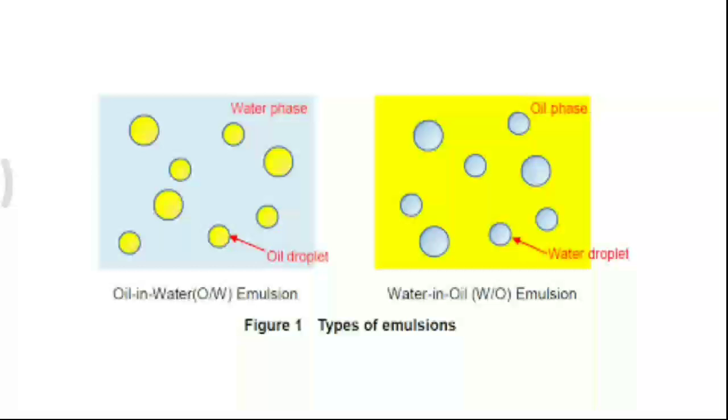These two pictures represent two different types of emulsions. In the first picture, the dispersion medium is water, while in the second picture, the dispersion medium is oil. In the first picture, the oil droplets are dispersed in water. So this is an example of an oil in water emulsion. But in the second case, the water droplets are dispersed in oil. So this is an example of a water in oil emulsion.